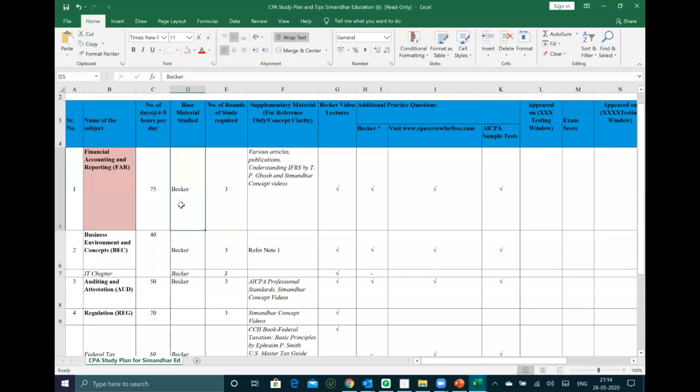So again, starting off my day, you will have to take the theoretical subjects in the morning and practical subjects in the evening. That is how you will need to tackle this entire study plan.